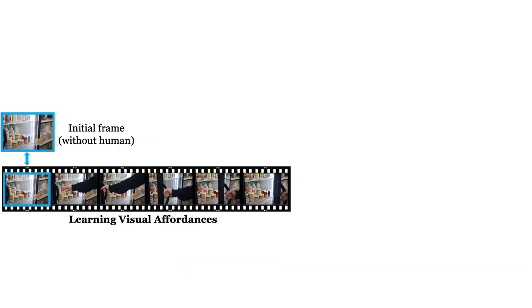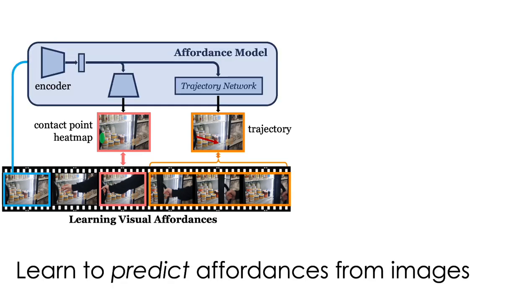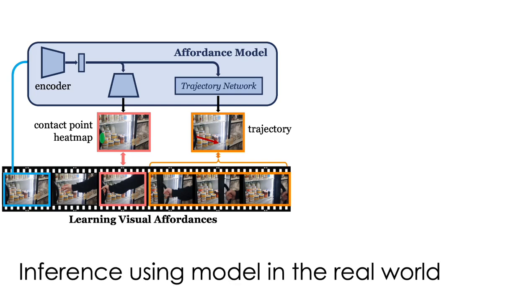Our simple trick here is just to map the affordances back to the first frame without any human and use that to train the model. This allows us to handle the domain shift much better. This model consists of a two-headed network predicting the contact heat map and the 2D post-contact trajectory, as you can see here. To deploy it in the real world, we simply take the image in front of the robot and then just run our model.